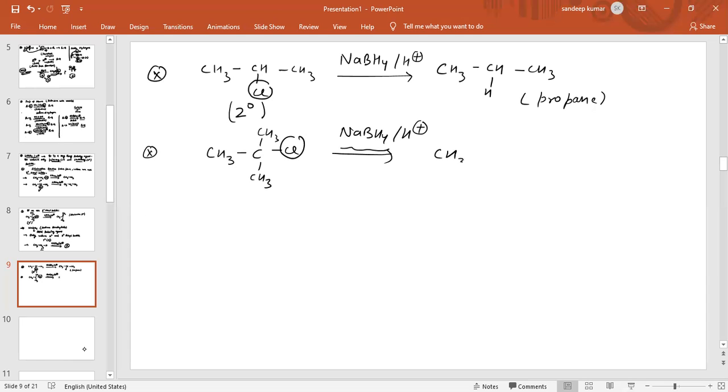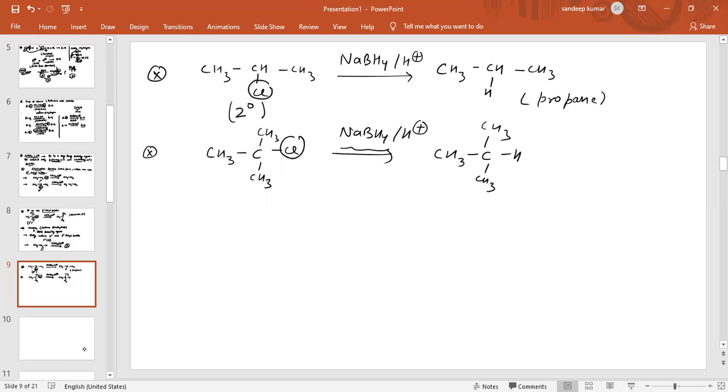So the product obtained is (CH3)3CH, which is 2-methyl propane. So does NaBH4 reduce 1-degree alkyl halide? No. NaBH4 does not reduce 1-degree alkyl halide. It reduces 2-degree and 3-degree alkyl halides.